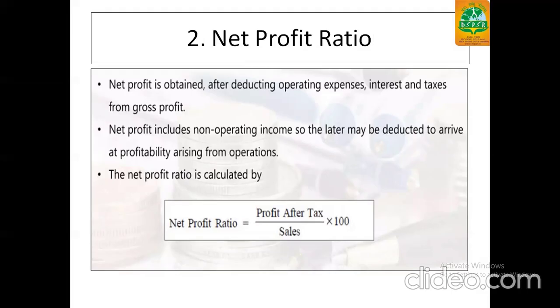Second is net profit ratio. Net profit is obtained after deducting the operating expenses, interest, and taxes from the gross profit. Here, the net profit includes non-operating incomes, so the latter may be deducted to arrive at the profitability arising from operation. Net profitability ratio says the formula is we want profit after tax upon sale into 100. We do after tax, not before tax.